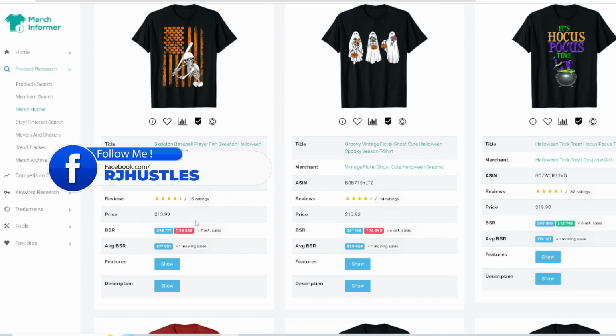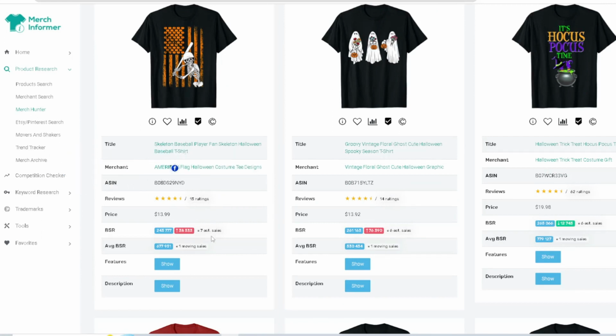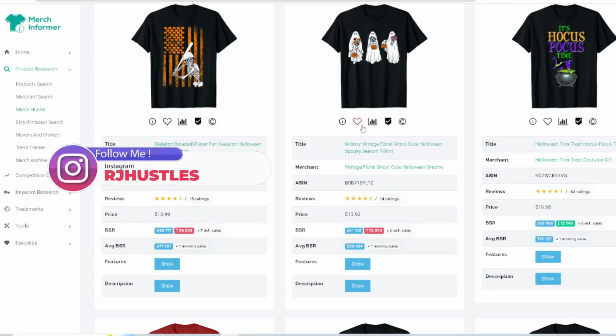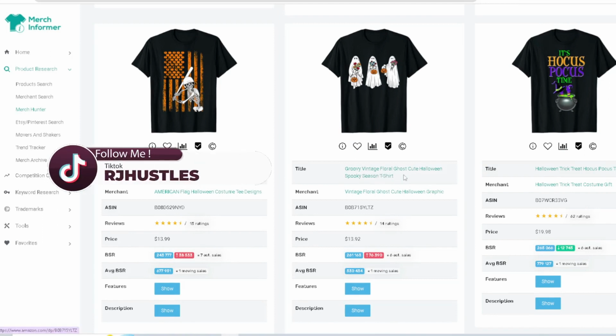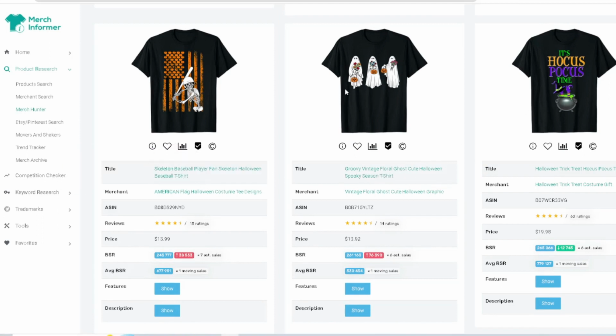So 15 ratings, $13.99. And I'm pretty sure they're using that pricing strategy where you price low. And then obviously when it gets closer to the holiday, once you get the ranking in, you raise the price to make a profit. Groovy, vintage, floral, ghost, cute. They got flowers in their hand.